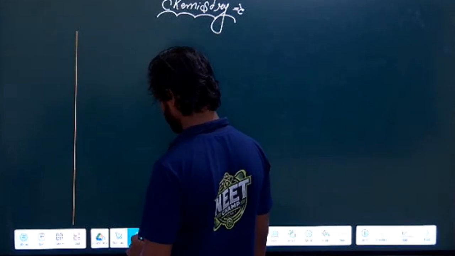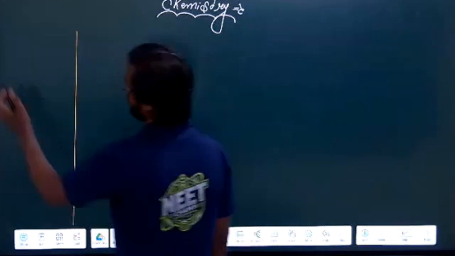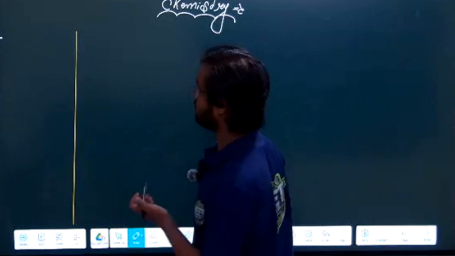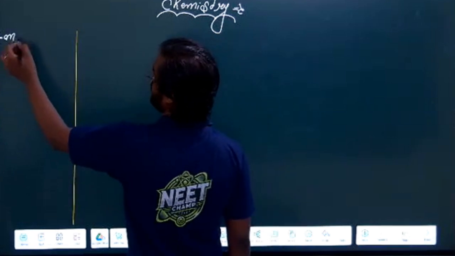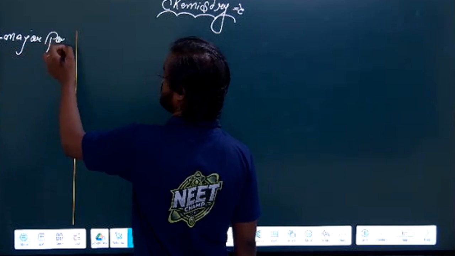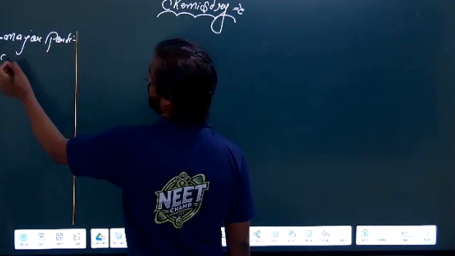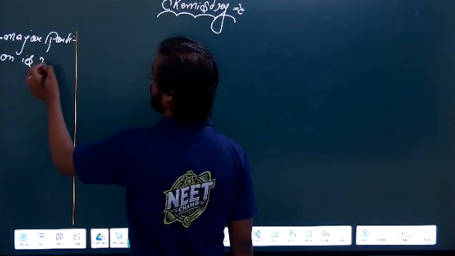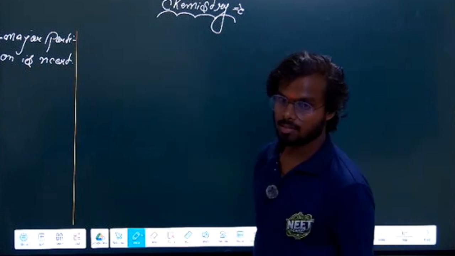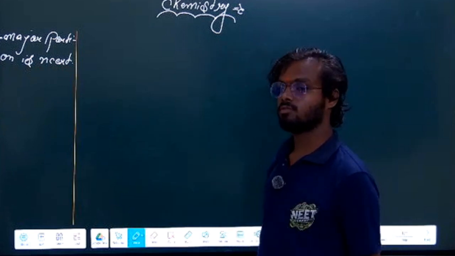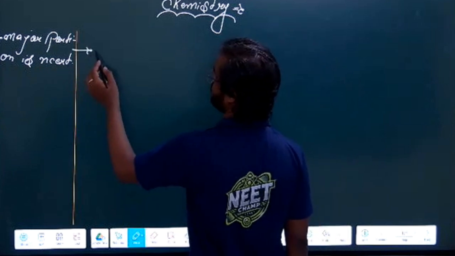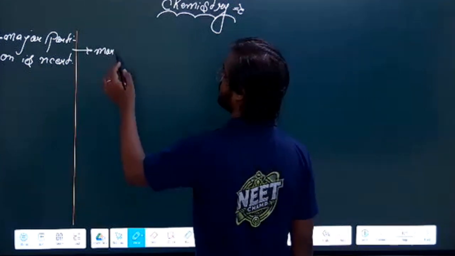So basically in chemistry, if you try to understand the type of question, you will understand that the major portion is NCERT. Okay, the major portion is basically NCERT. So our main preference will be given to NCERT. We will try to give more priority to NCERT. That is our first priority.